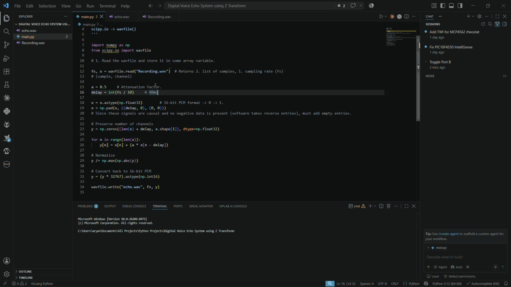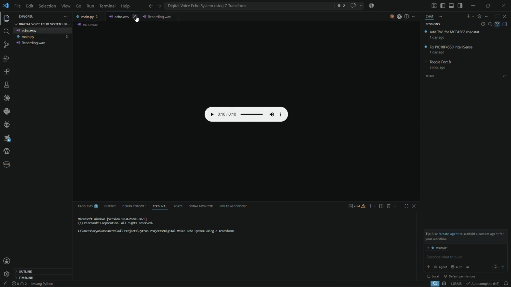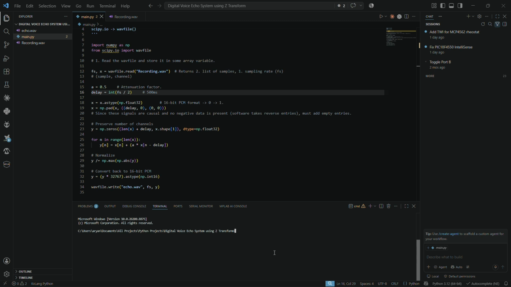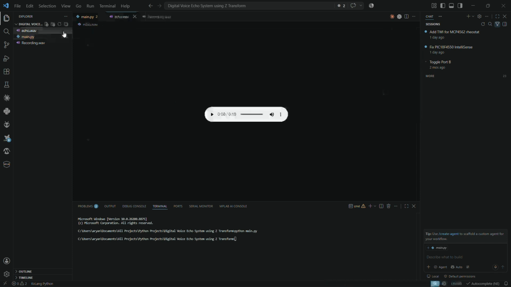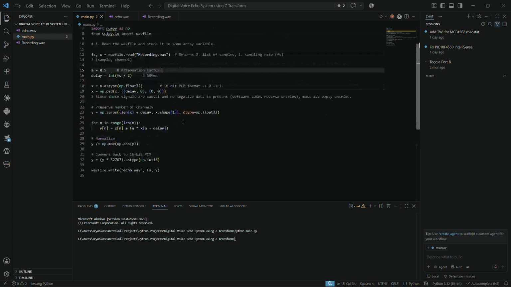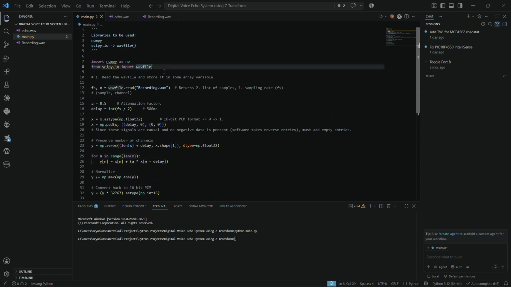And if we modify this to 2, there will be a delay of 500 milliseconds only. So recreating the recording again, and yes, we have to open that. Let's see. This is what I want to echo using transform, or rather difference equations. Let's see how this goes on. And that's pretty cool, isn't it? So this is the essence of difference equations applied for a digital echo system. Thanks for watching.